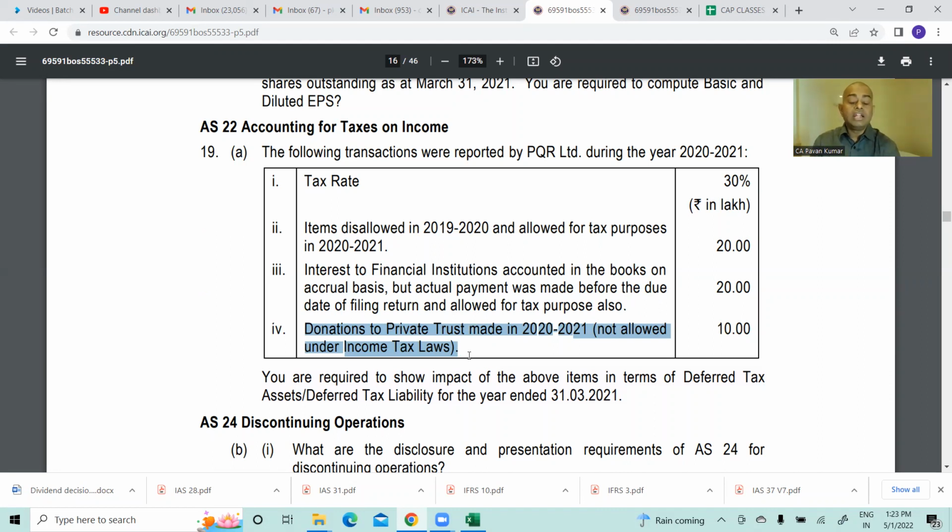Now you tell me, will deferred tax assets and liabilities be created for temporary differences or permanent differences? AS 22 is not applicable for permanent differences. AS 22 is applicable only for temporary differences. You understand? So these two items are temporary differences and the third item is a permanent difference.